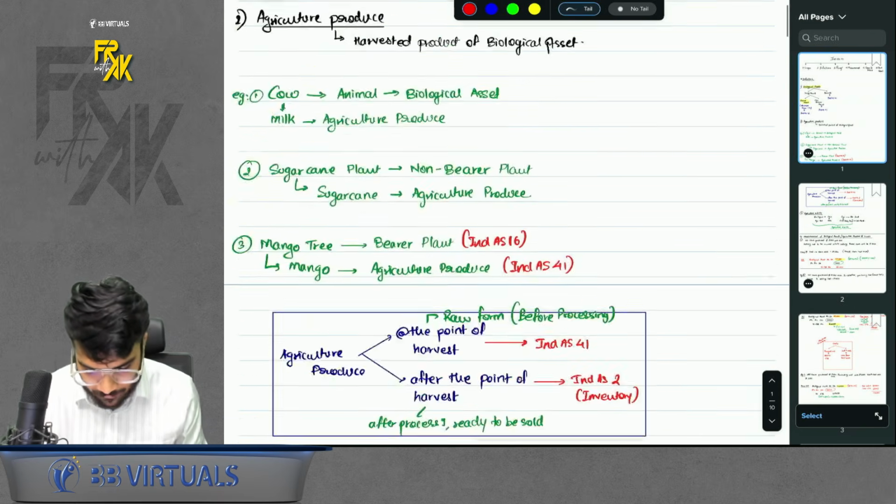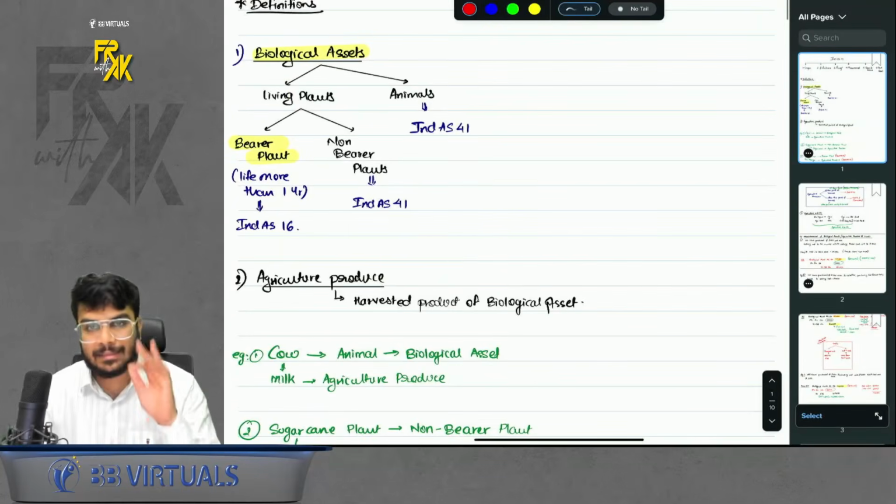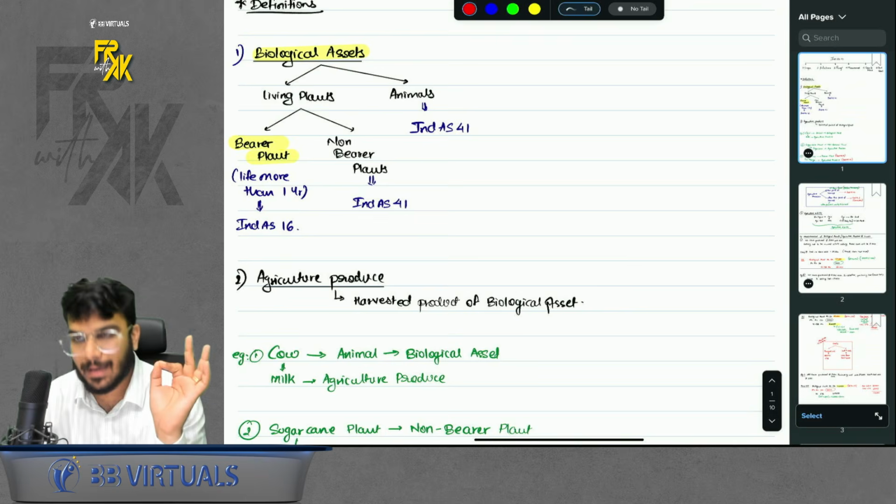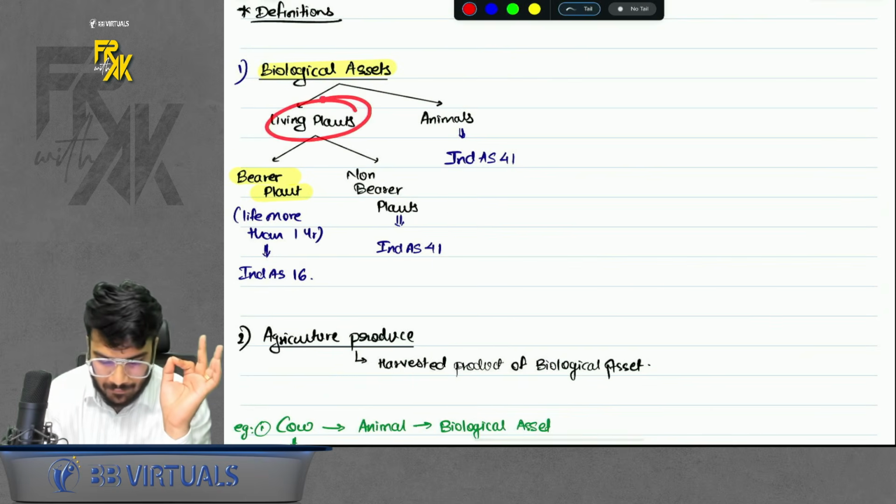Now, what is given in definitions? There are mainly 3 definitions which are given. One is the definition of biological asset. What is a biological asset? It is nothing but living plants and animals.